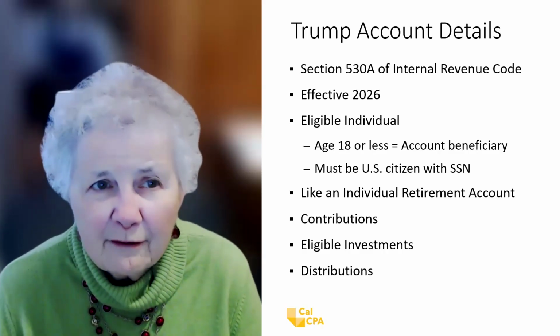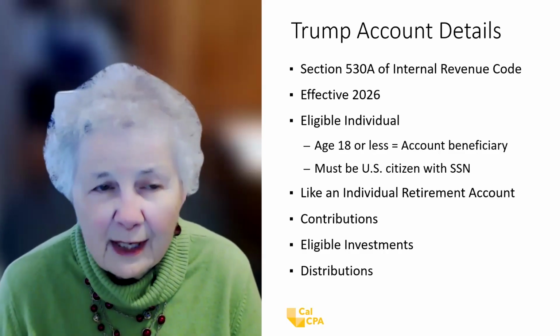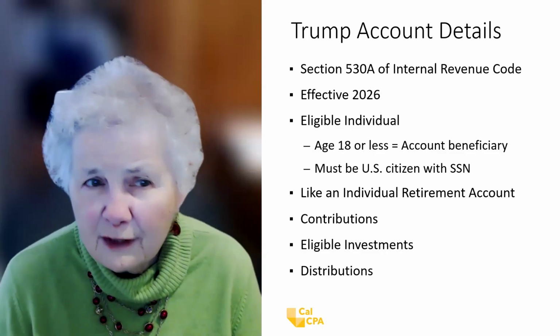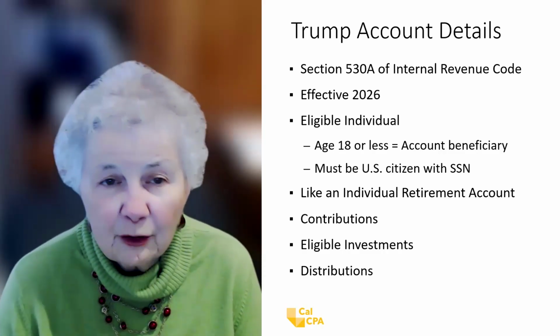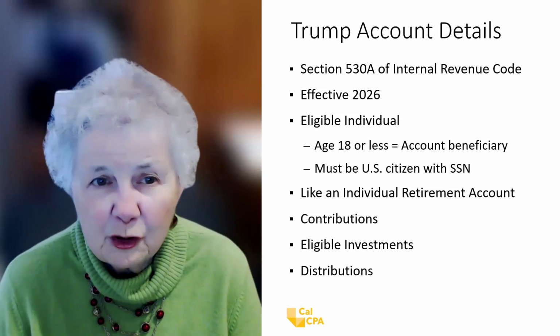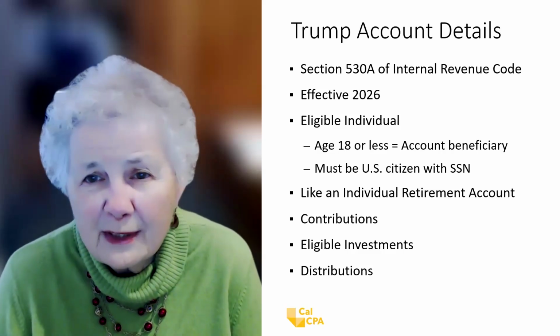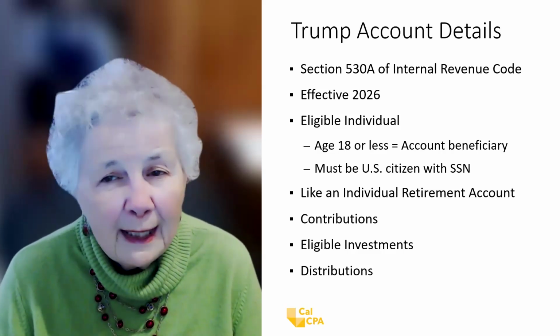Now, these accounts are not effective until 2026, and they're for an eligible individual, which is a child, age 18 or less. We call them the account beneficiary, and they must be a U.S. citizen with a Social Security number. It's very much like an individual retirement account, and I know you know a lot about individual retirement accounts, so this is going to be pretty easy, I think. We're going to talk about contributions, eligible investments, and distributions.